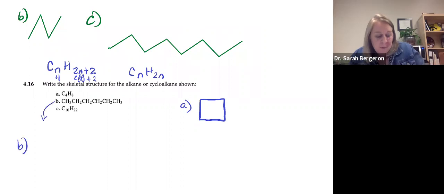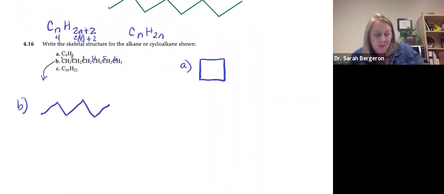So that was just the structure, but let's do B. Okay, so B, let's see how many that is. 1, 2, 3, 4, 5, 6. Okay, so this is a hex, right? It's hexane or cyclohexane. So you got to think about it. Which one is it? Well, I have 3 hydrogens on either end, so it's got to be a straight chain. So it's just going to be hexane. So all I have to do is count my carbons. So I'm going to start at 1. So that's 1, 2, 3, 4, 5, 6. Just drawing sticks. Go back and count them and make sure. 1, 2, 3, 4, 5, 6. Great. Okay, but I'm going to take my numbers off. You can't do that on the homework.